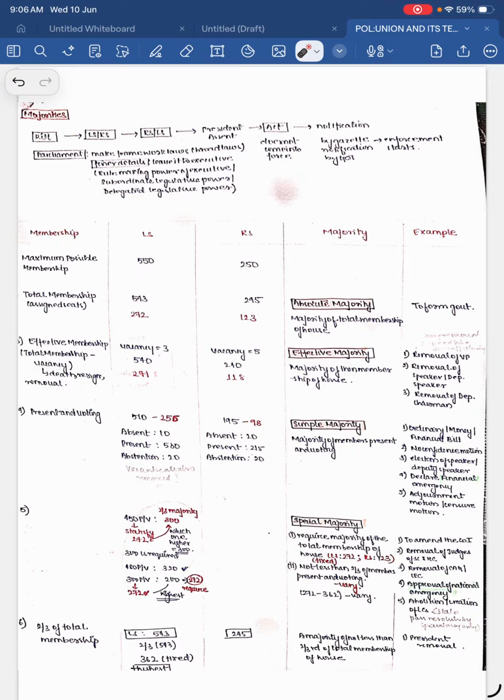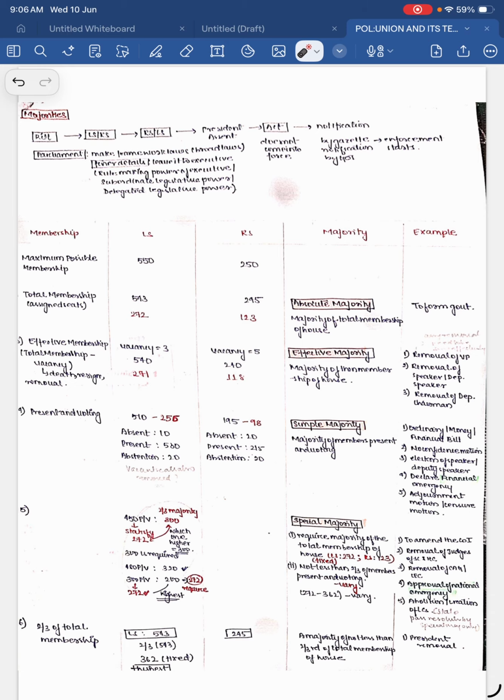Okay, simple majority is also called functional majority, because the majority of the functions in the Parliament are passed by this majority. So what is the wording? Majority of members present and voting. I have written here the exact sentence that is used in the Constitution also. For ordinary bill, money bill, financial bill, we use this.